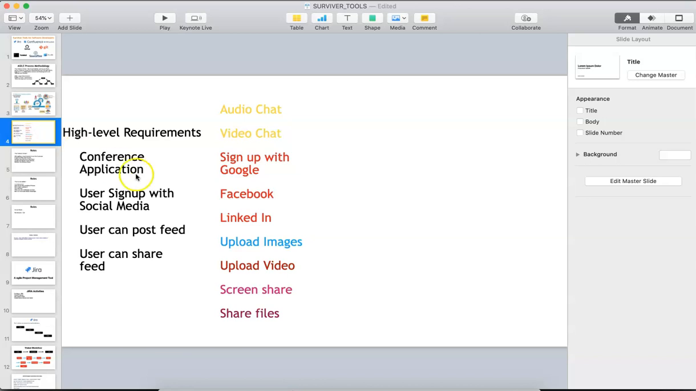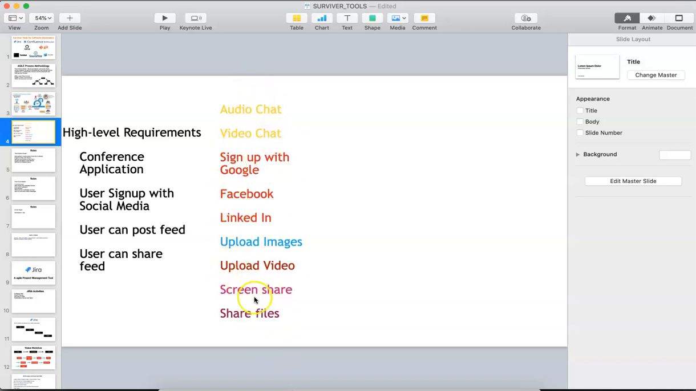Let's say for an example, here the product owner is gathering the requirements. The customer wants a conferencing application. He also wants sign up with social media. User can post feed and user can share the feed. This is high level requirements. The in detail requirements are: user wants audio video chat in the conferencing application. He wants audio video chat and sign up. For sign up he wants Google, Facebook, LinkedIn sign up, and user can upload images, user can upload videos, user can share his presentation, user can also share files. These are the in detail requirements.